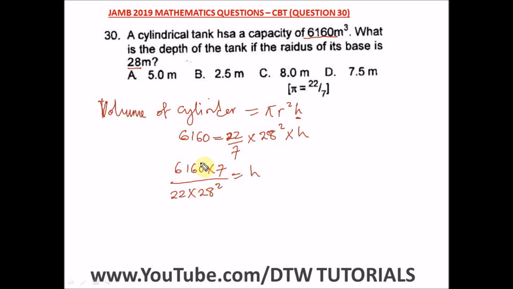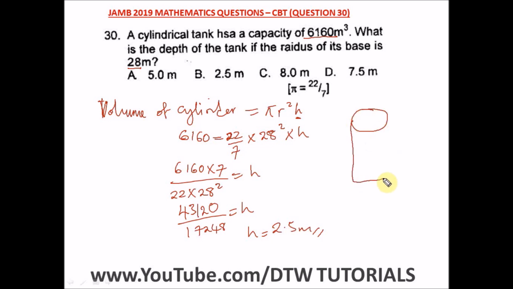So I think this would give us about 43120 divided by 17248, which is equal to h. And when you do this division, you're going to get h as equal to 2.5 meters. So this is the depth of our tank, which is h. I hope you remember how a cylinder looks.